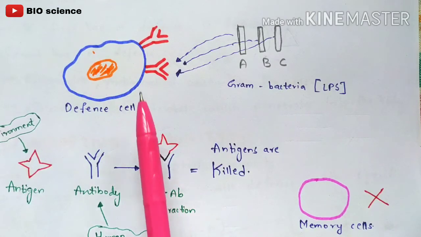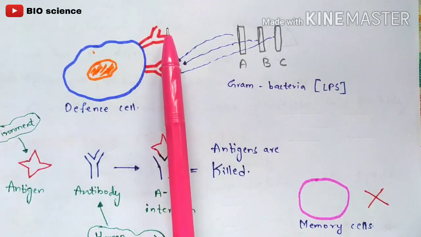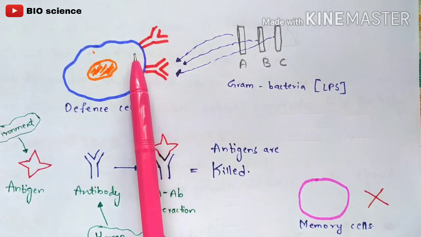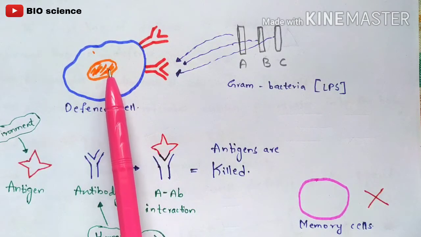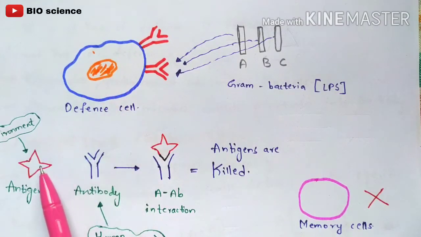These antibodies are attached to the defense cell, also called an immune cell. Once the antigen attaches at this antigen binding site, it moves into the cytoplasm of the defense cell, and finally the antigen gets killed. Once it is killed, it doesn't show any symptoms.